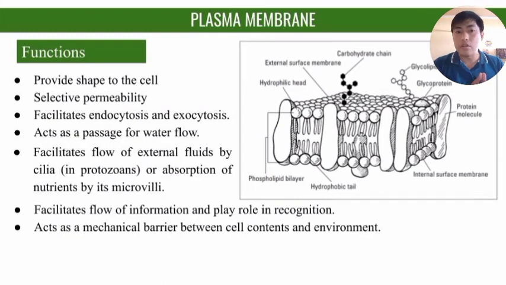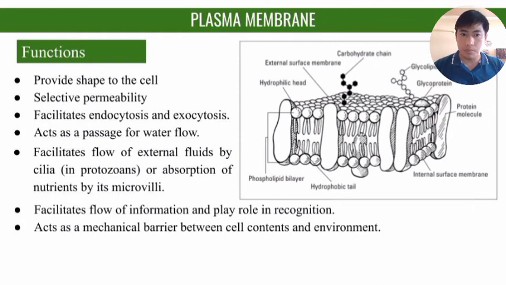Also, in the case of protozoans, it facilitates the flow of external fluid, like the fluid required for the organism to grow or to survive. That is also done by the plasma membrane, as are any nutrients which are supposed to be absorbed with the help of microvilli. Microvilli have plasma membrane on the outside, through which